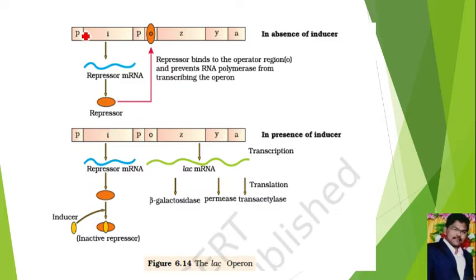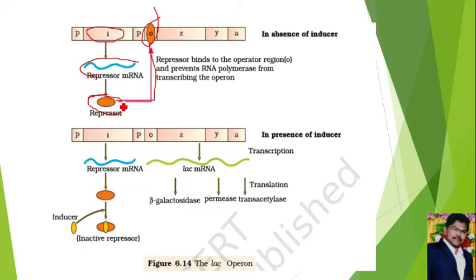First we will see the structure of the lac operon. The lac operon contains the I gene. The I gene produces the repressor protein. This repressor protein can bind with the operator site of the lac operon. This is an inhibitory gene.